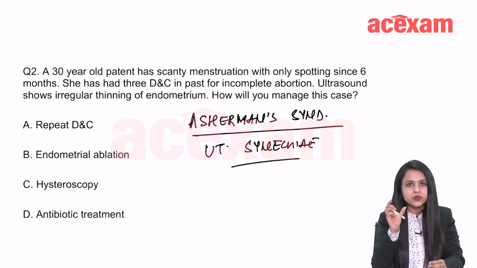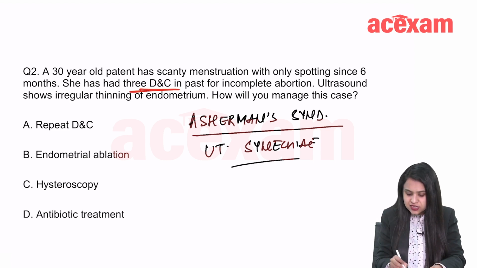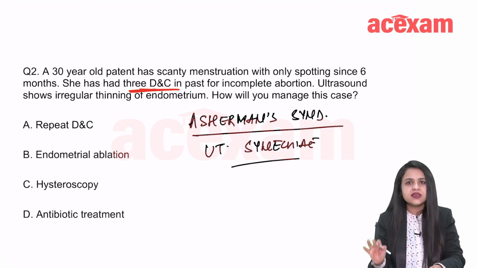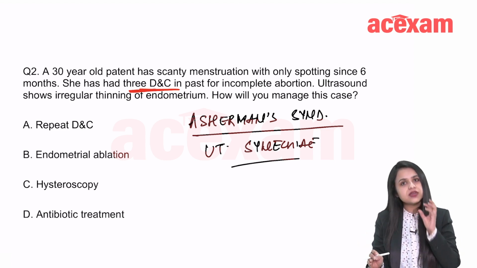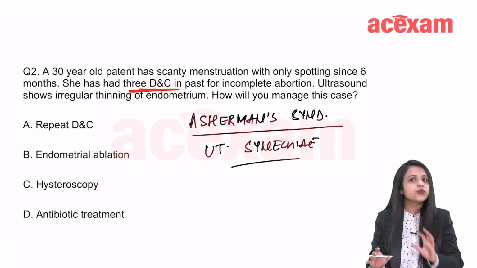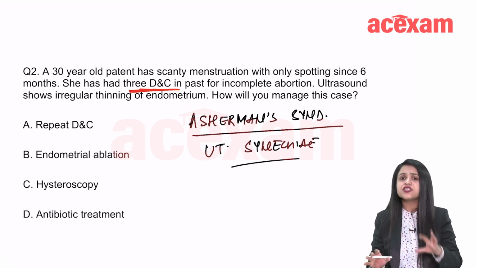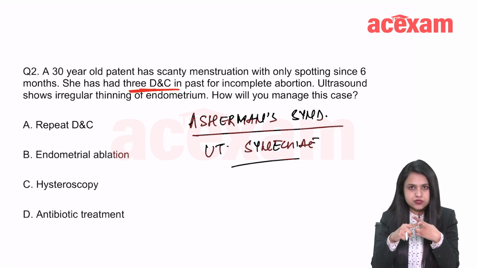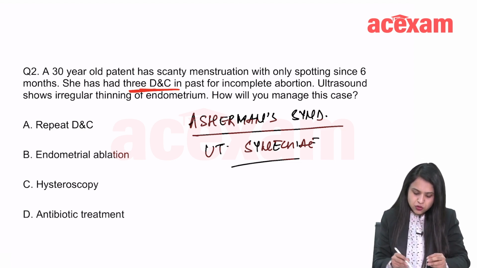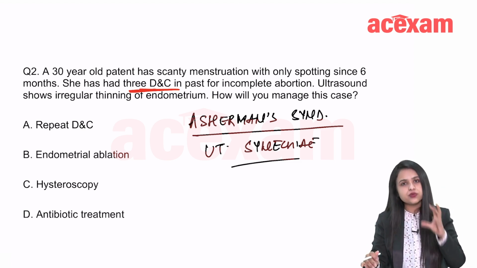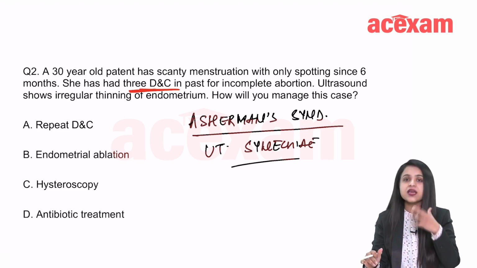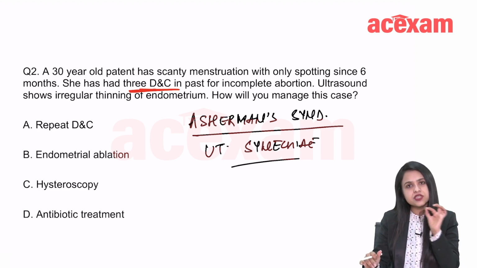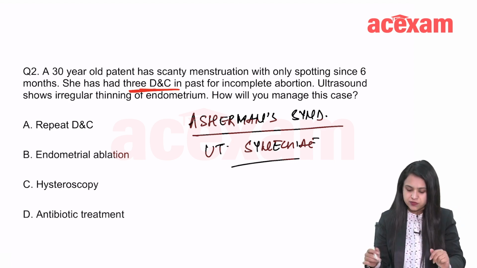You pick up the right keywords, right? So here DNC is almost always invariably given in your question. Either a history of DNC is given or a history of genital tuberculosis is given. So Asherman syndrome, this synechia formation, is seen with multiple DNCs in the past and in genital tuberculosis. And ultrasound shows, this is another pointer, irregular thinning of endometrium. On ultrasound, uterine synechia looks like a thin or irregularly thin endometrium basically.